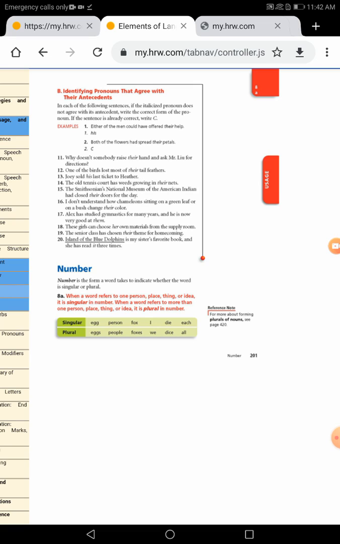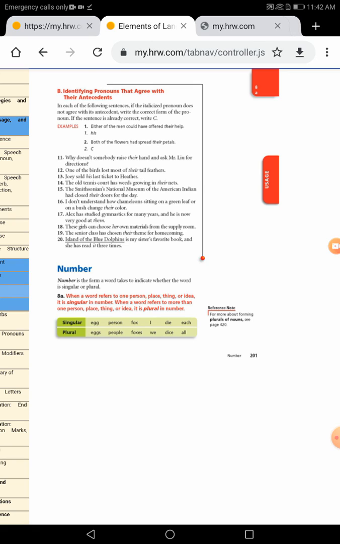And if I say cat, the word cat or the word egg or the word person, or refer to one thing, or one place, or one man, or an idea, only one. So when I talk about one, this is singular. If I talk about more than one, it's plural.